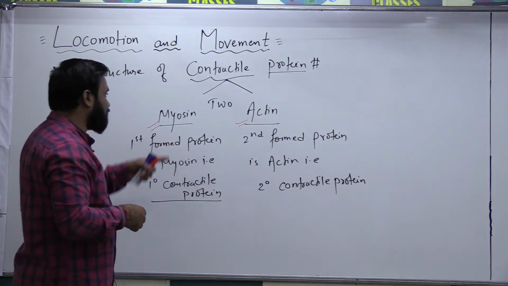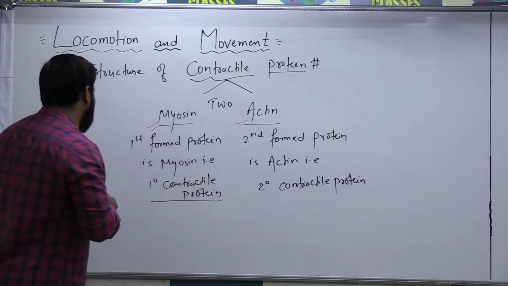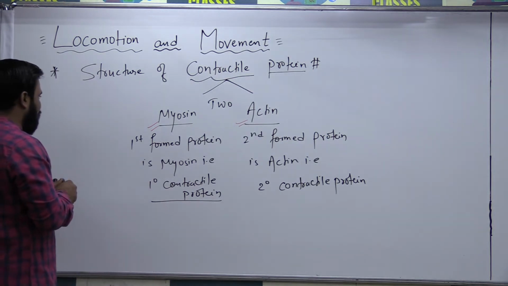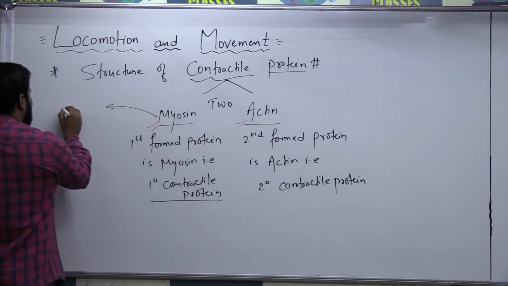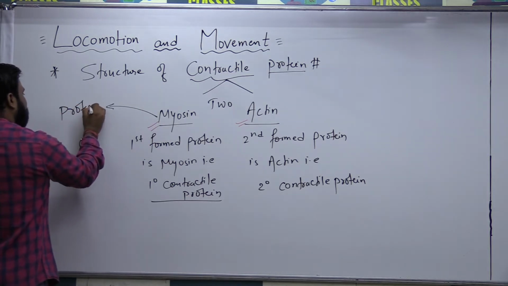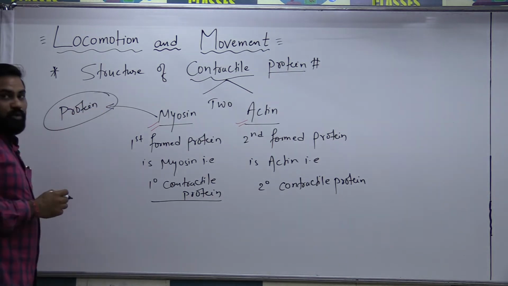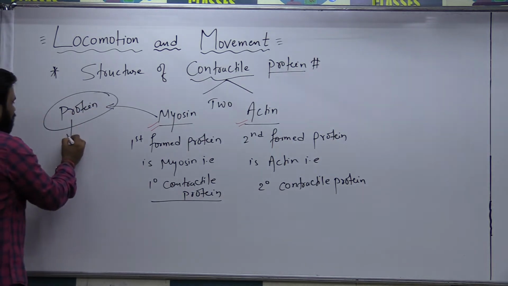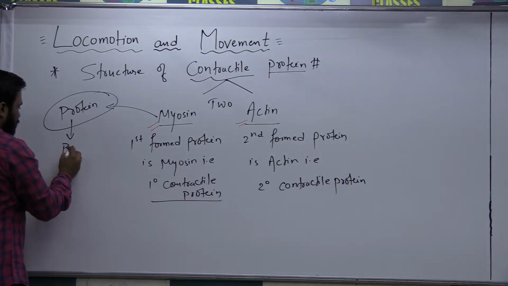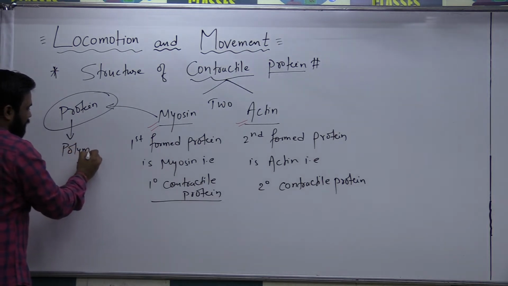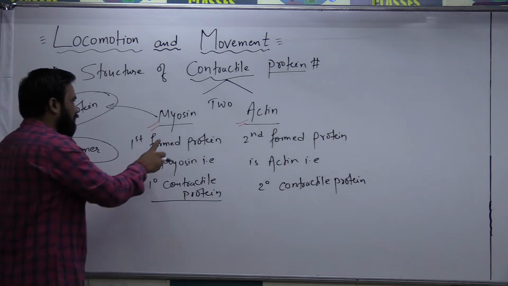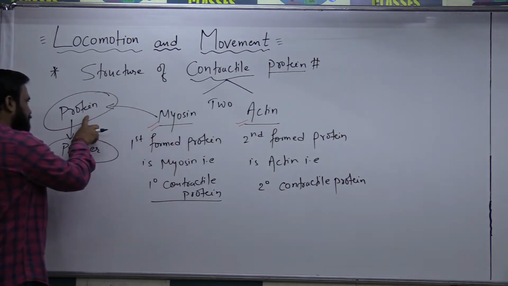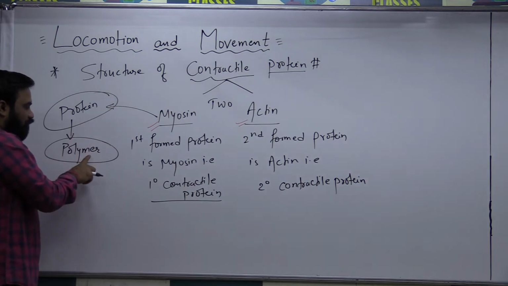Now we will see the structure of myosin as well as actin. Starting with myosin, first of all I want to explain that myosin, being a protein, is composed of amino acids. A protein is a complex structure called a polymer. Myosin is a kind of protein, and a protein is a polymer.